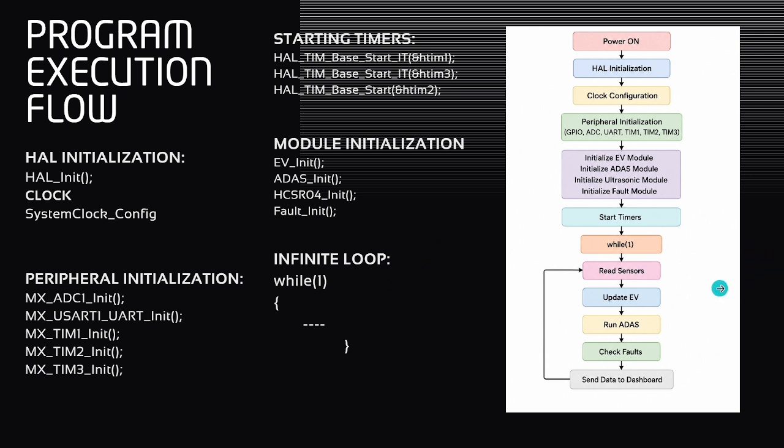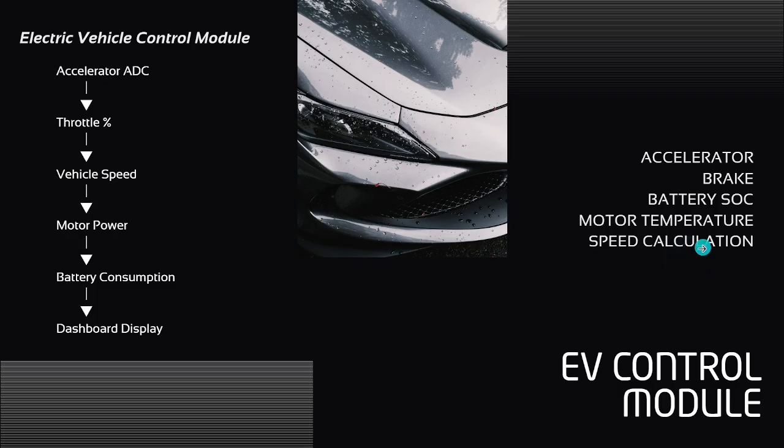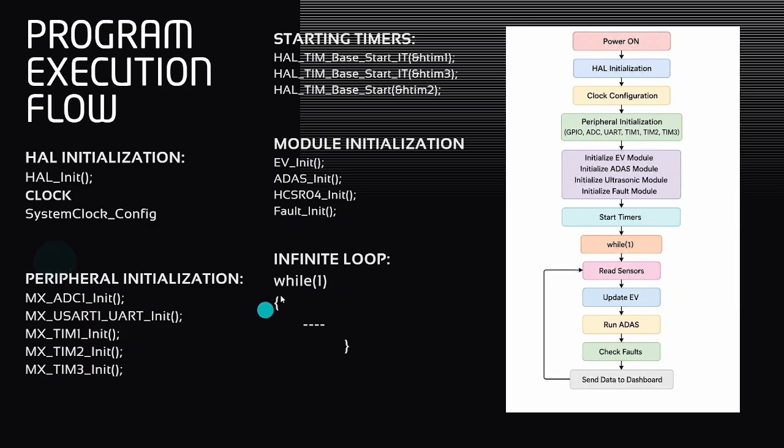Next, what is inside the while loop? During every execution, the STM32 first reads all analog inputs, then it updates vehicle parameters such as speed and battery. Next, it measures obstacle distance using ultrasonic sensors. The ADAS module analyzes these values to detect possible hazards. The fault module checks whether any abnormal operating conditions are present. Finally, all processed information is transmitted to the Python dashboard through UART.